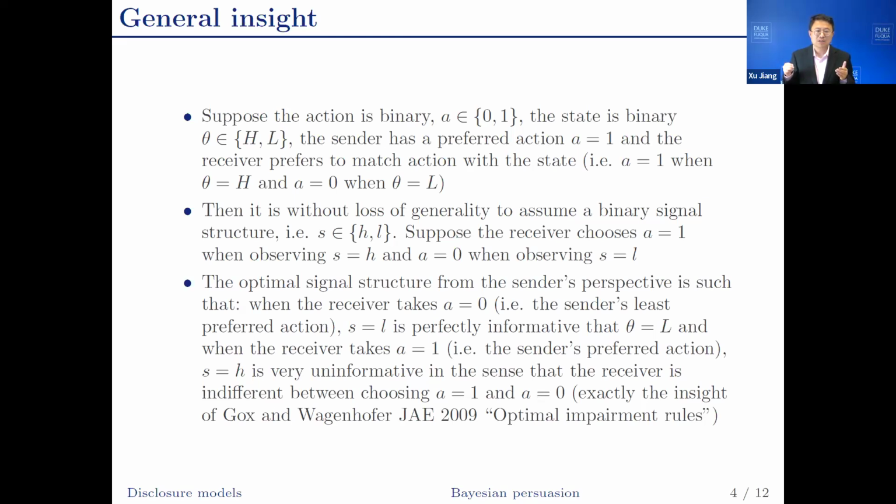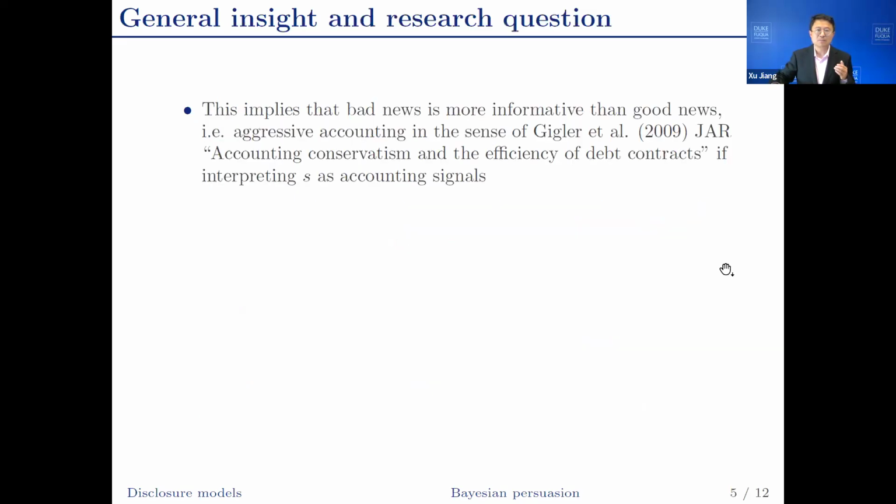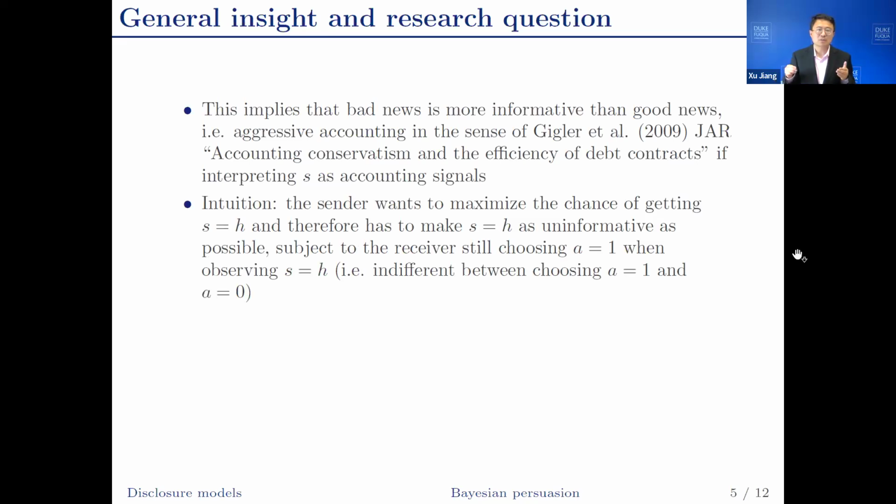Gigler and Wagenhofer 2009 also established this insight in a specific accounting setting. What does it mean? It means that the optimal information system from the sender's perspective is such that the bad news is more informative than good news, which means aggressive accounting in the sense of Gigler et al. 2009 JAR, if we interpret S as accounting signals. I'm not going to discuss accounting conservatism modeling in this series of videos. So if you want to learn more about that, check the Gigler et al. 2009 JAR paper.